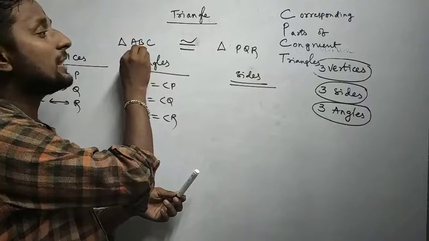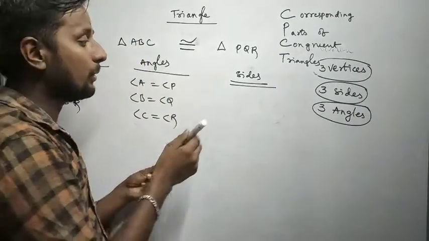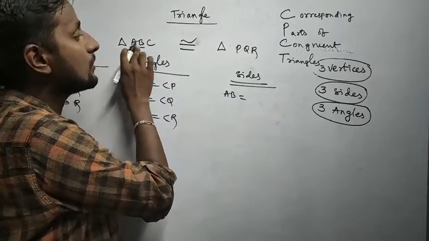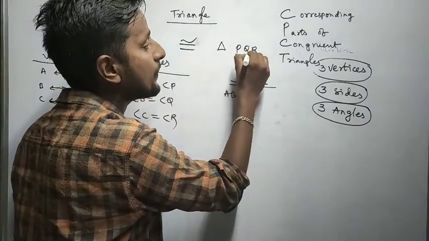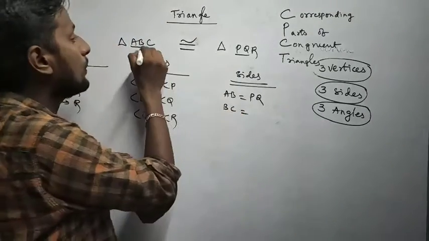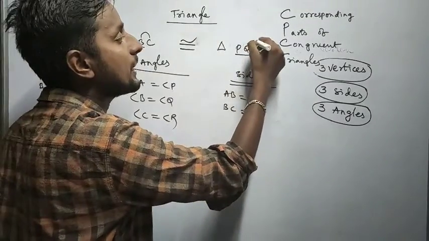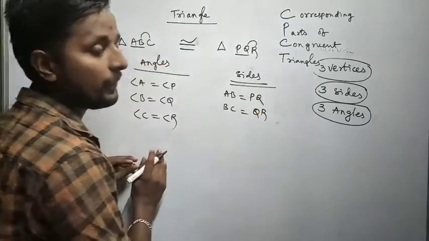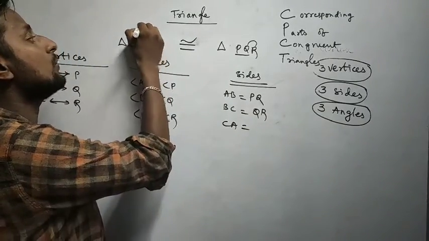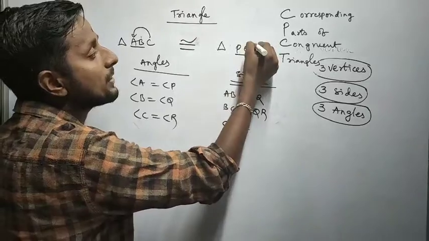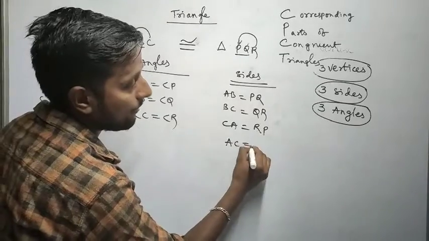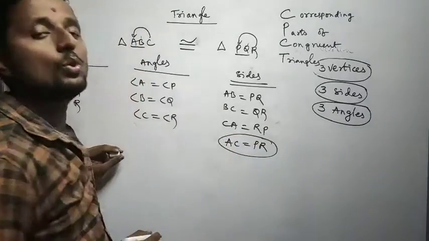While I am going to write sides also, I will follow the same rule. By which sequence am I writing the letters? For example, if I write AB, that means I start from A to B, from first to second. So here also I should use the same sequence, first to second, PQ. If I write BC, second to third, here also the same, second to third, QR. If I write CA, look, from last to first, so here also we should use the same, last to first, RP. If I write AC, then we'll write PR. So this rule will work out.